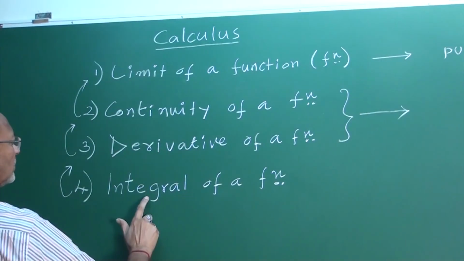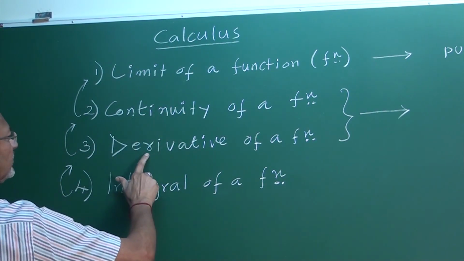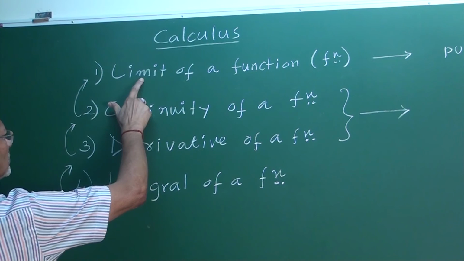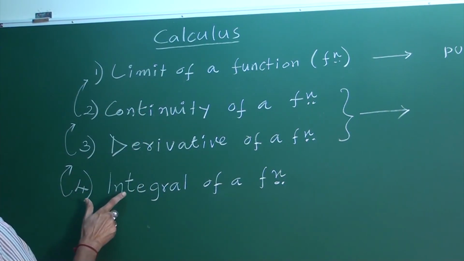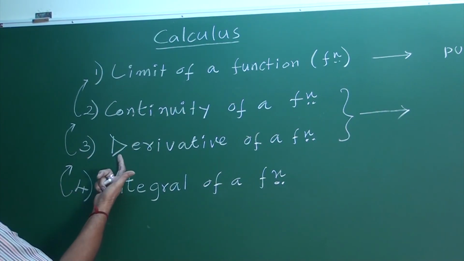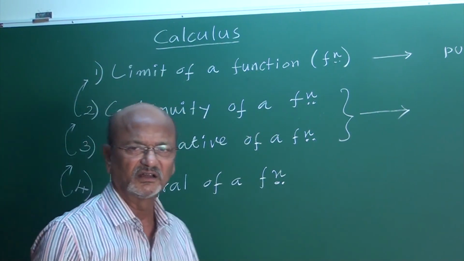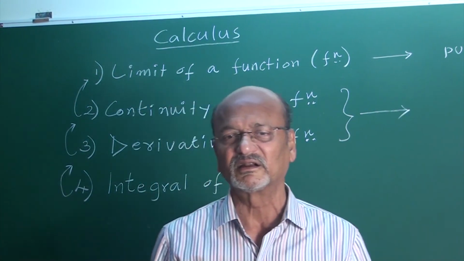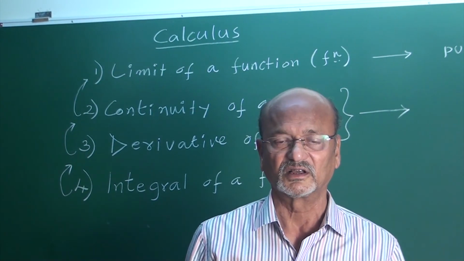Without limit, there is nothing else. Therefore, continuity and derivatives of a function are mainly based on limit of a function. Then integration of a function directly depends upon derivative of a function. Therefore, all these four topics are internally connected.